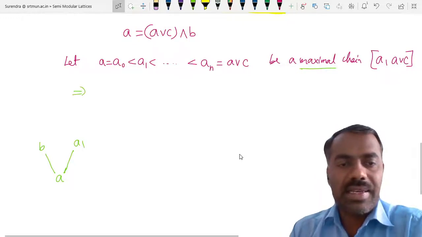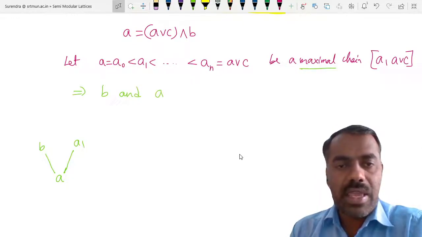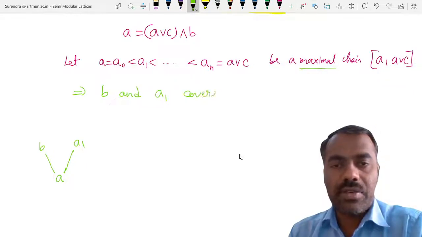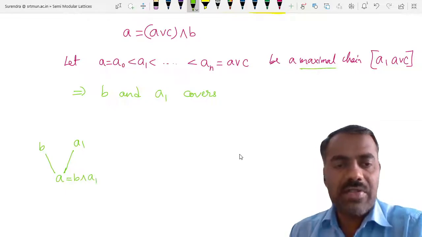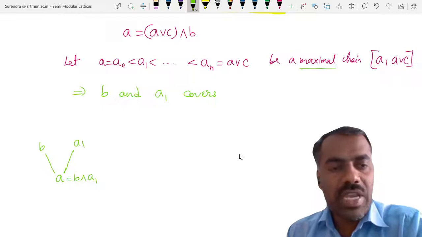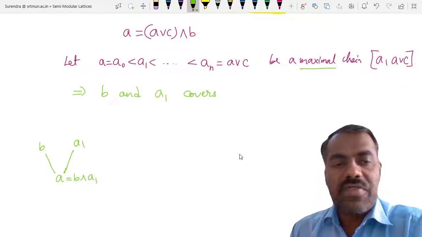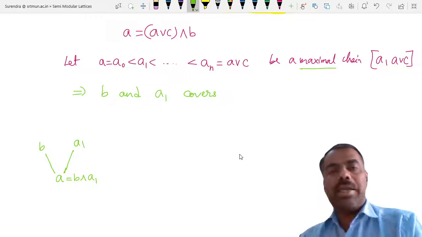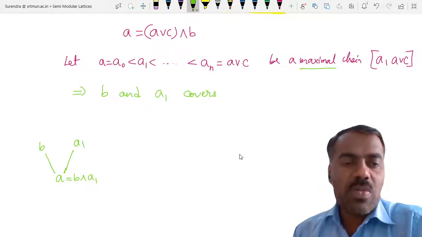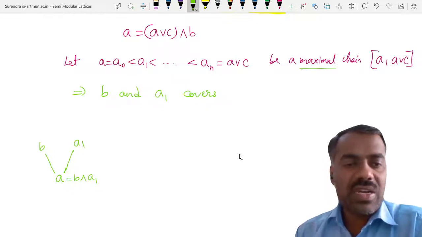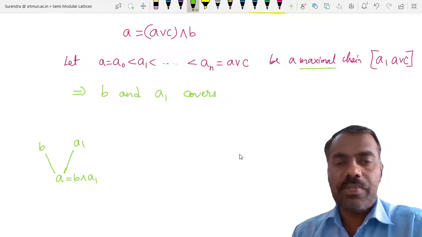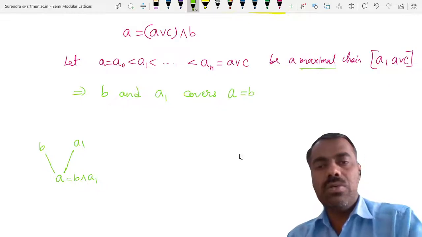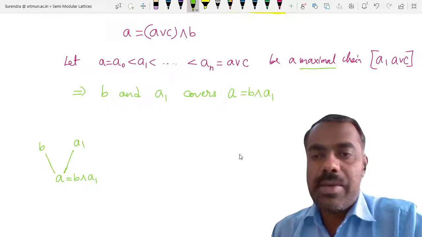This implies B and A1 cover A, and obviously what is the meet of these? B meet A1, because there is no element in between. A is the infimum of B and A1. A is a lower bound of B as well as of A1, and no other element is a lower bound of both. So A is actually B meet A1. So B and A1 cover A, which equals B meet A1.